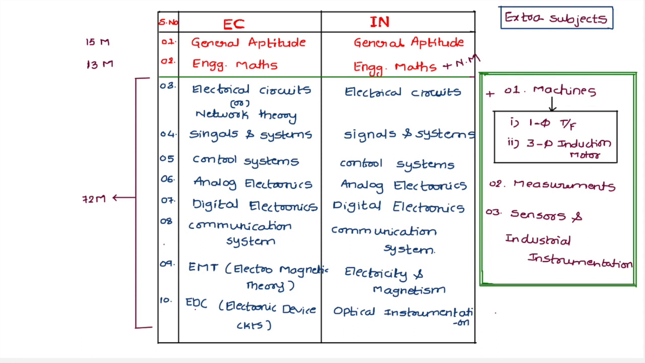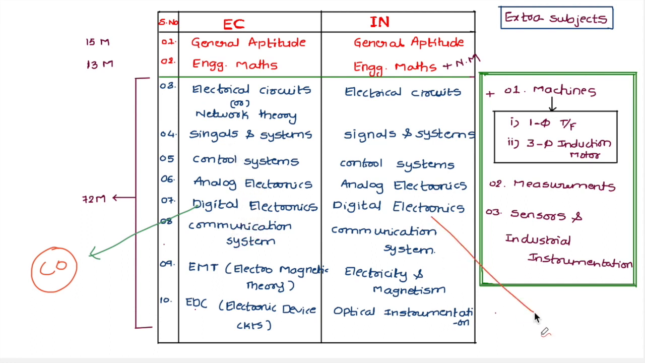Okay, and when it comes to digital electronics part, for EC students computer organization is added for this 2021 year, right? CO computer organization is added for digital electronics subject for EC students, right?